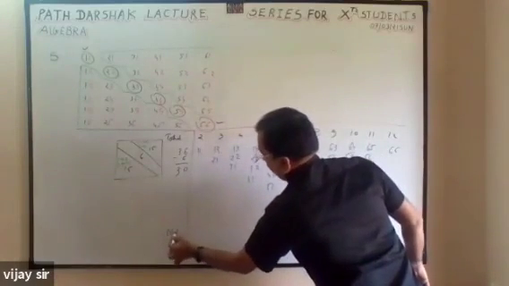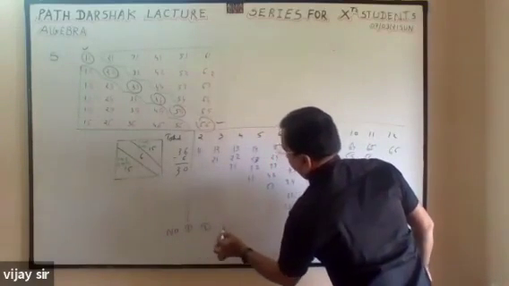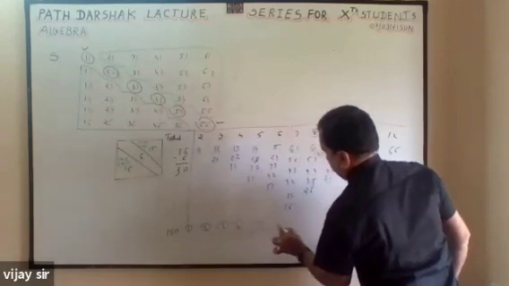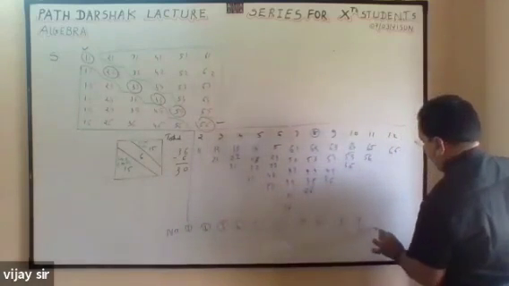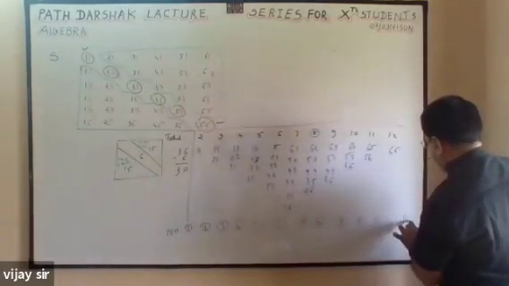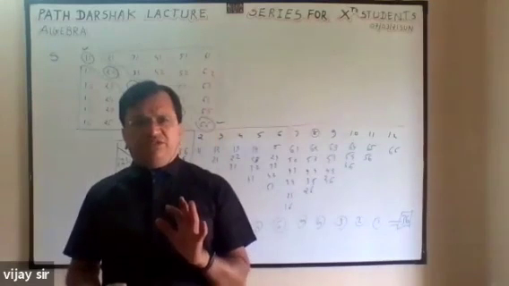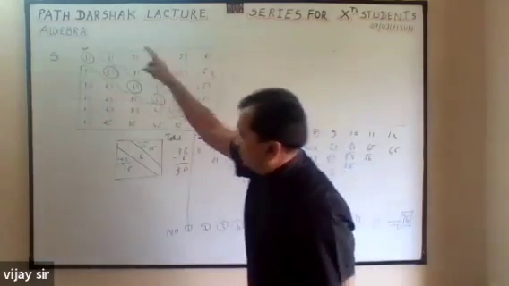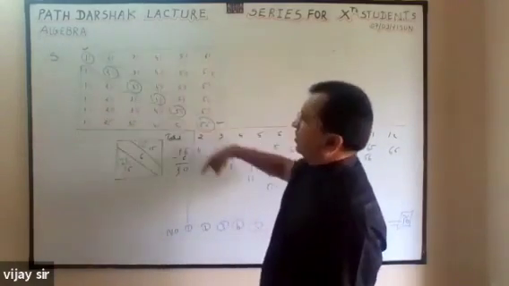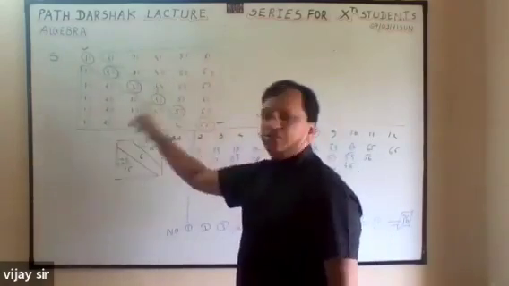So the number of pairs is 1 pair, 2 pairs, 3 pairs, 4 pairs, 5 pairs, 6 pairs, 5 pairs, 4 pairs, 3 pairs, 2 pairs, 1 pair, and again a total of 36 pairs. You got this? Again, I am explaining how to write this: 1, 1, 2, 2, 3, 3, 4, 4, 5, 5, 6, 6, then horizontally 1, 1, 2, 2, 3, 3.